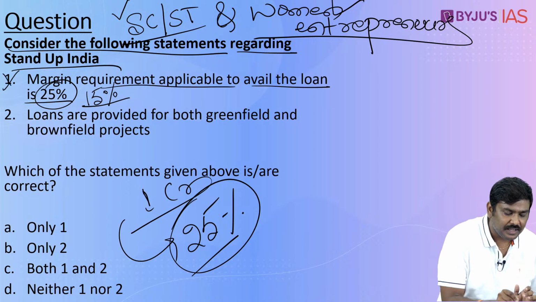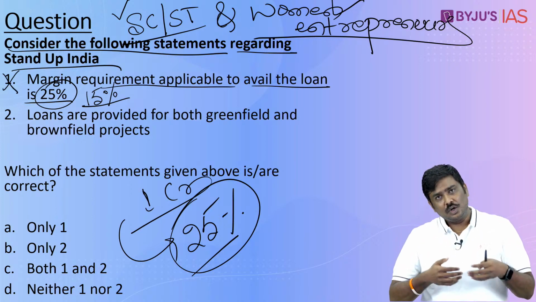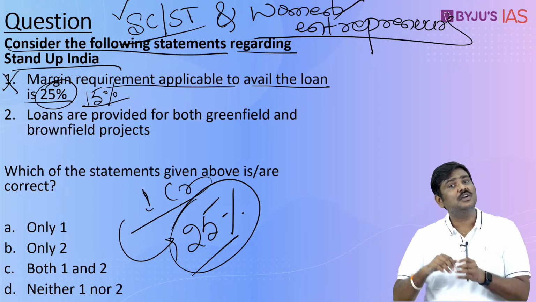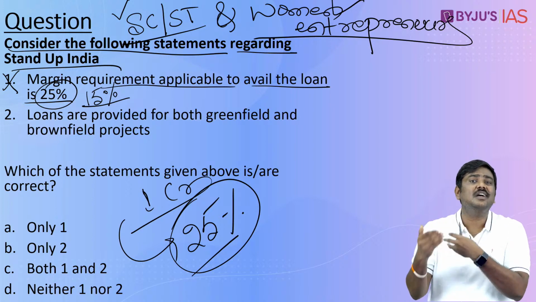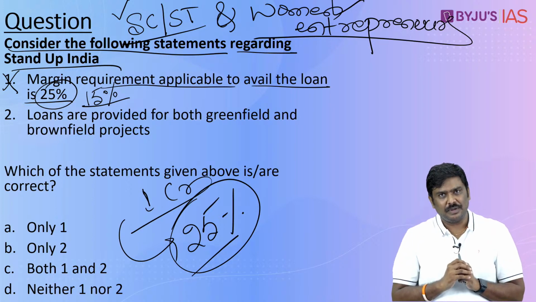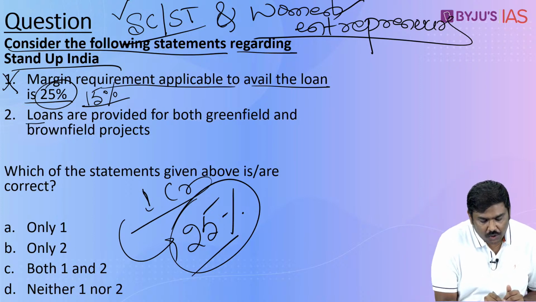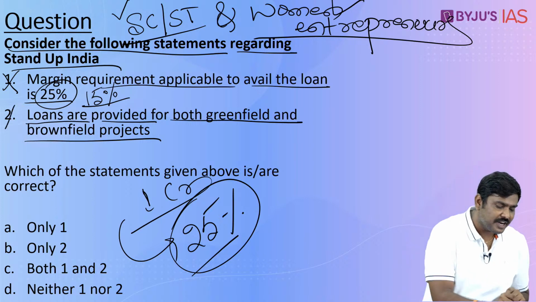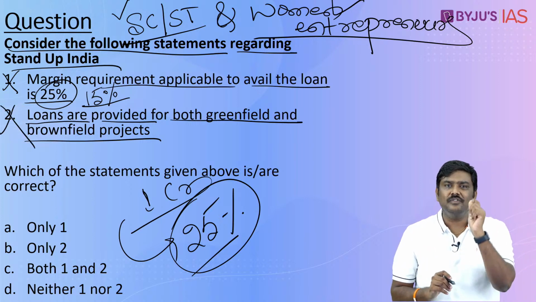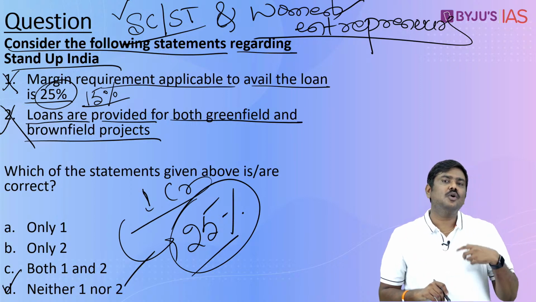So the first statement is wrong. Again, what do you mean by margin requirement here? For 1 crore, 25% means 25 lakh has to come from the entrepreneur. Now it has been reduced to 15%, which essentially translates into 15 lakh rupees for a 1 crore cost of the project. Second statement, loans are provided for both greenfield and brownfield projects. Statement is wrong, only greenfield projects. So the right option is option D, neither one nor two.